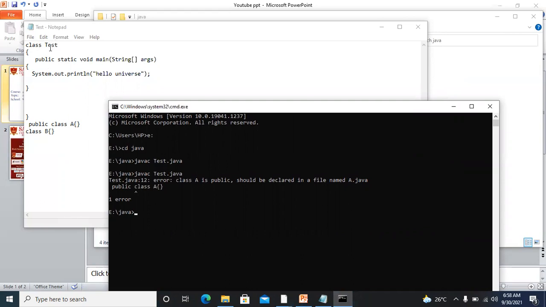So the rule says that if I make any class public, and there can be only one class that we can make public, remember this one, then it is mandatory to save this file with the name A.java. Now we cannot use this Test.java.